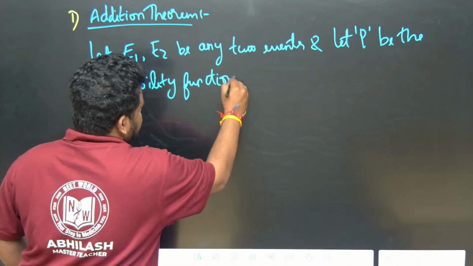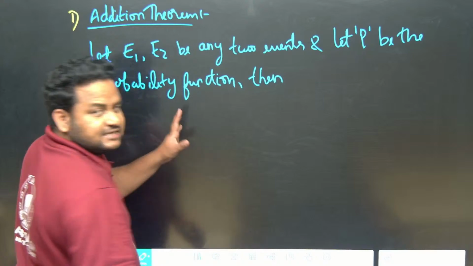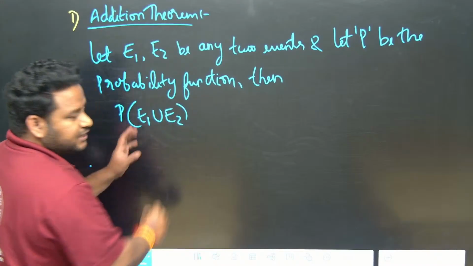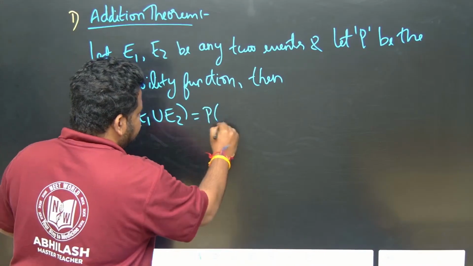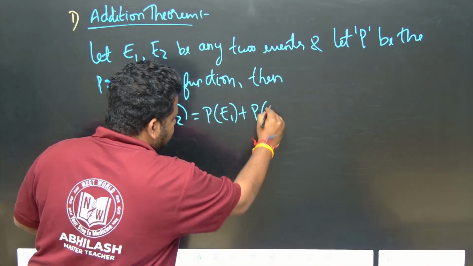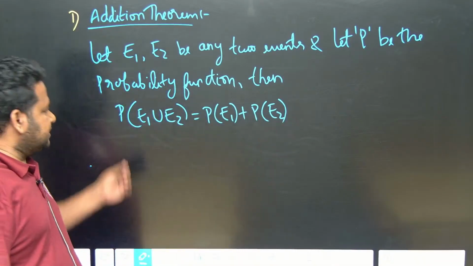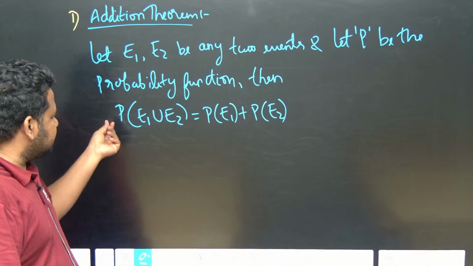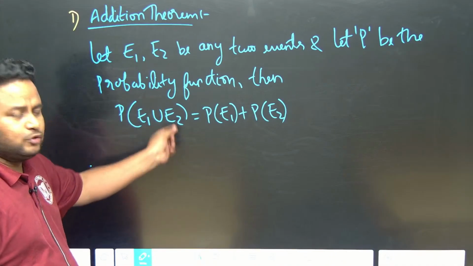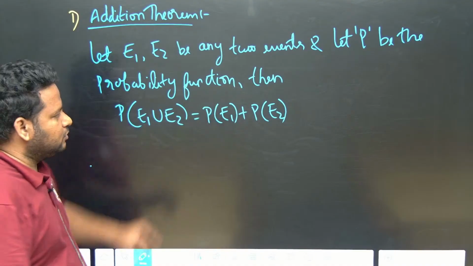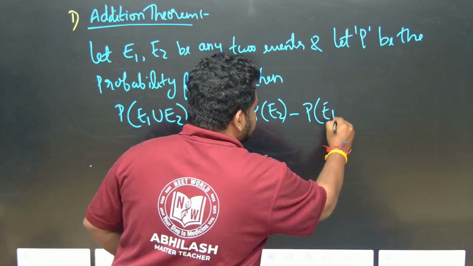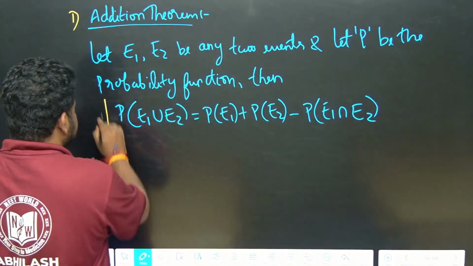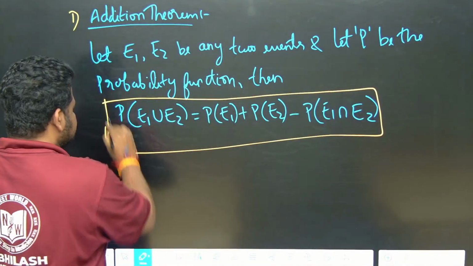Then what does the addition theorem say? Then probability of E1 union E2 will be equal to probability of E1 plus probability of E2 minus probability of E1 intersection E2. This you would have learned from sets: E1 union E2 is equal to E1 plus E2 minus E1 intersection E2. Same way, in probability we have to add it. This is the statement of the addition theorem. Put it in a box.